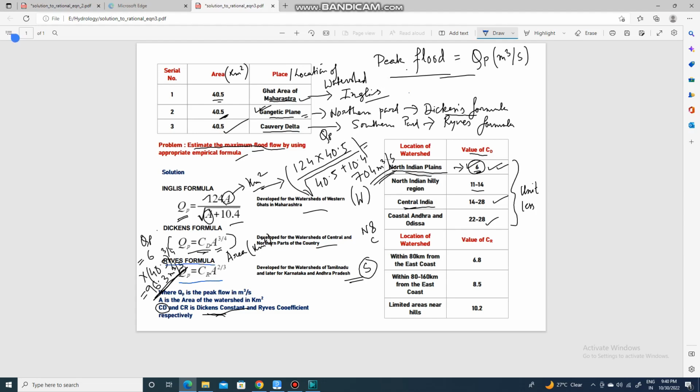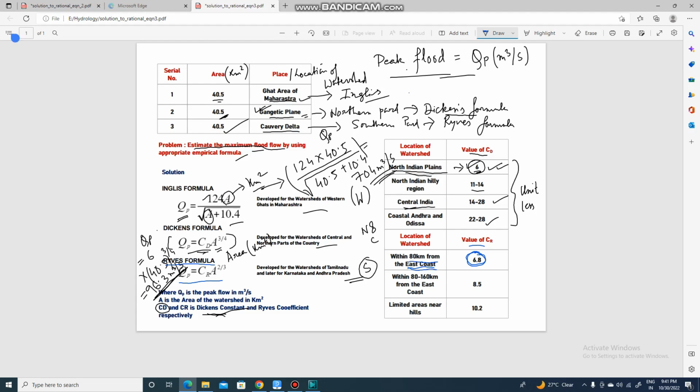is developed for the watersheds located in Tamil Nadu, Karnataka and Andhra Pradesh. So southern states, Kaveri Delta is located in the southern states. So what we have done is, this Kaveri Delta is within 80 kilometers from the east coast. So that is why we have taken 6.8. So in case of the last, we will take the value of CR. CR means Wright's coefficient at 6.8, as Kaveri Delta is located within 80 kilometers from the east coast.